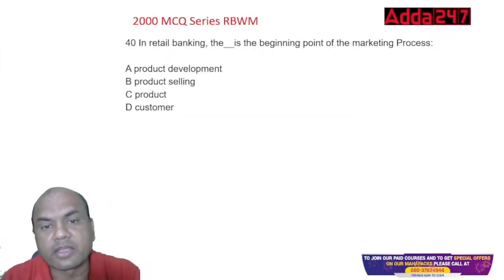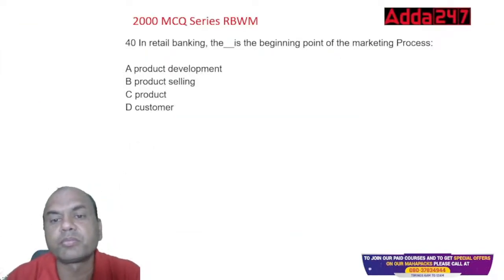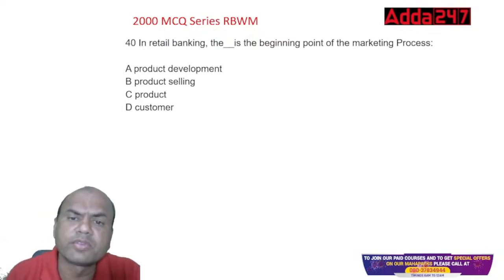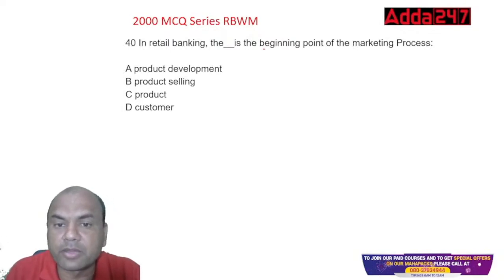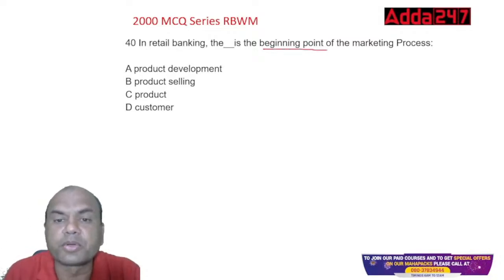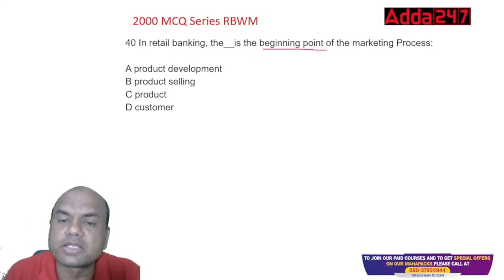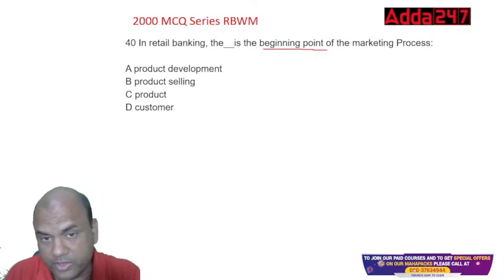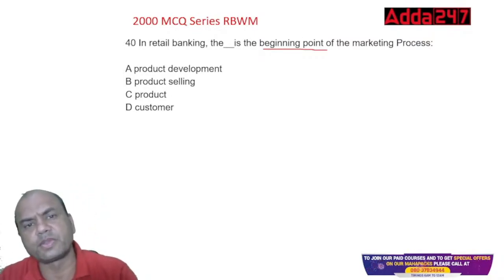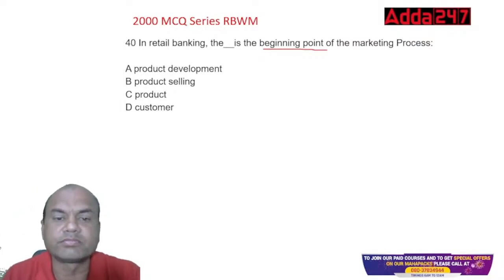In retail banking, the dash is the beginning point of the marketing process. So, which is the beginning point? Suppose I am the banker and I'm having a good relationship with you. We both deal with each other every day.